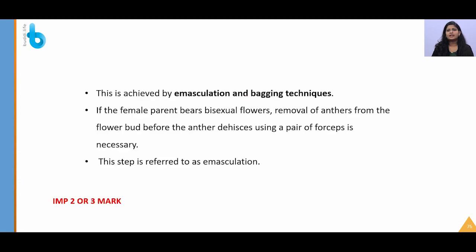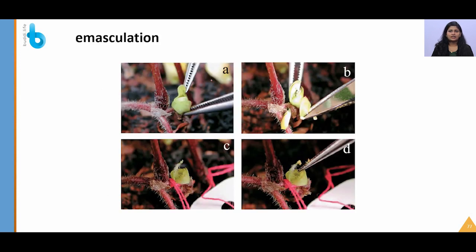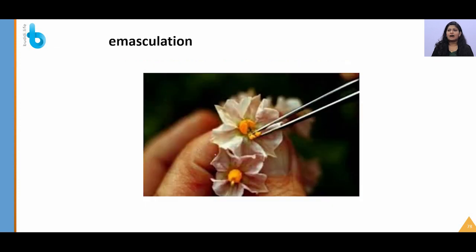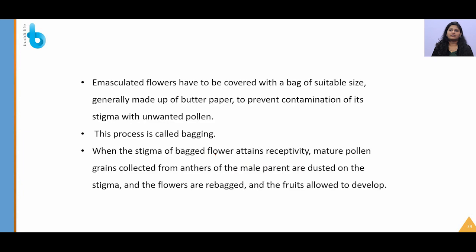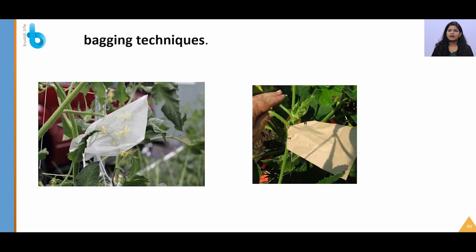Is it possible? Yes, of course, it is possible through the emasculation and bagging technique. Emasculation is nothing but removal of anthers from bisexual or hermaphrodite flowers. You can see this is the emasculation technique. If anthers are removed, are the flowers safe? Again, there will be cross pollination, right? After emasculation, a suitable bag is used to cover the flower.